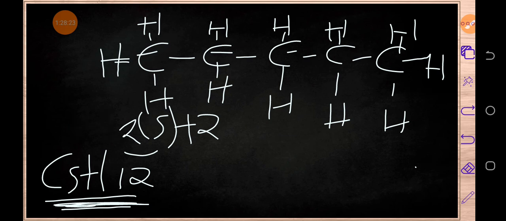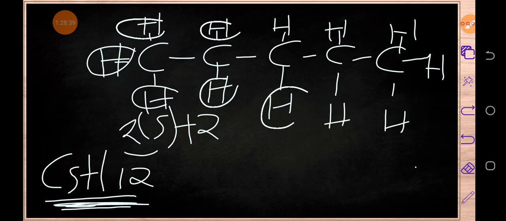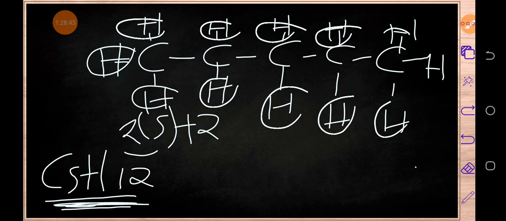We've got 5 carbons. So now, what about hydrogens? We've got 12 hydrogens. If you can see clearly, we've got 1, 2, 3, 4, 5, 6, 7, 8, 9, 10, 11, 12. And this is how our structural formula will look.